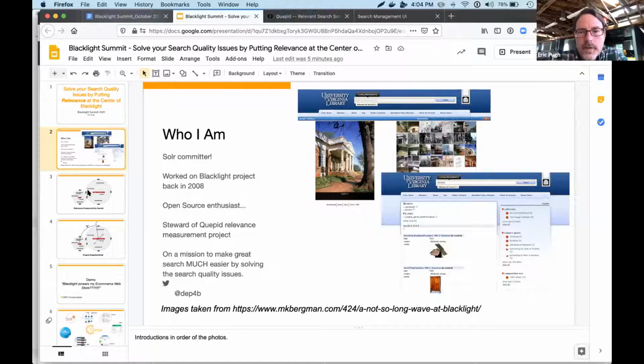So, relevance, what does that mean? Relevance is the idea that the search engine is taking in typically very unstructured queries and intuiting from what the user is typing in what they're looking for. Relevance is a really hard thing in a lot of the use cases that Blacklight is used for, because everybody has different goals when they're typing in searches.